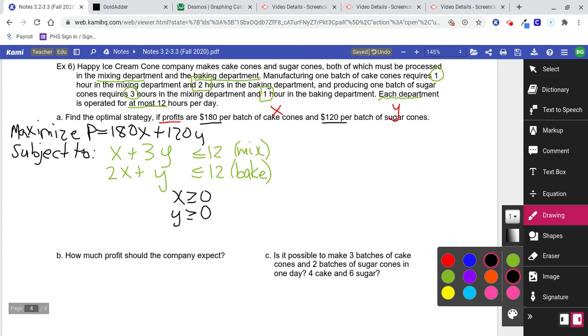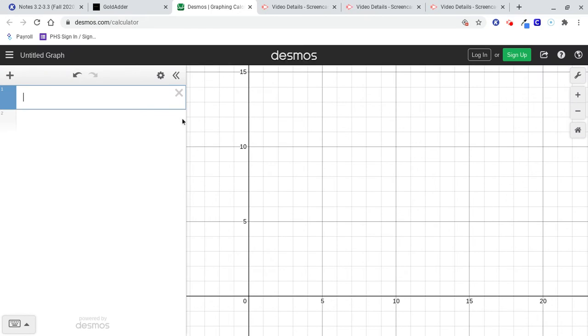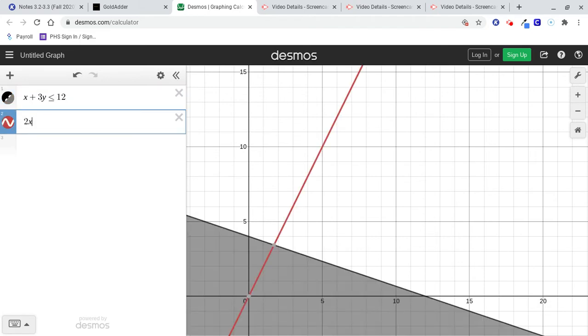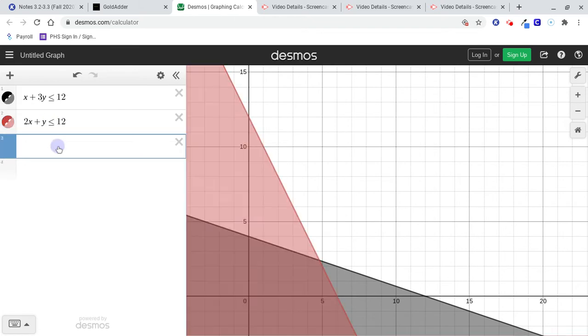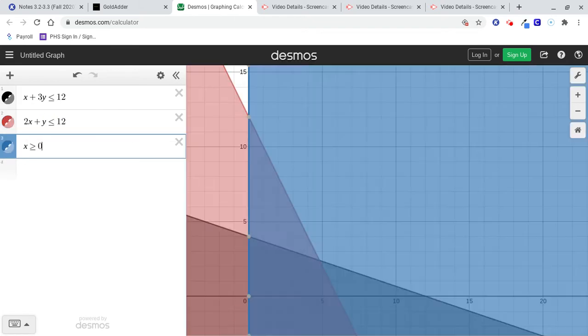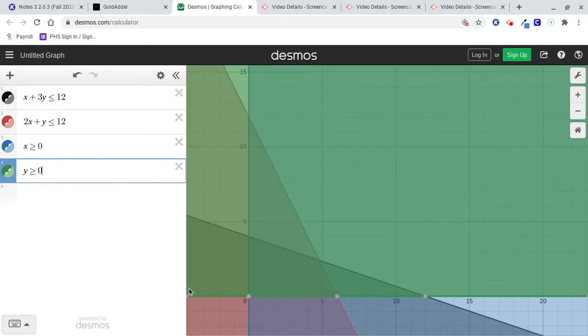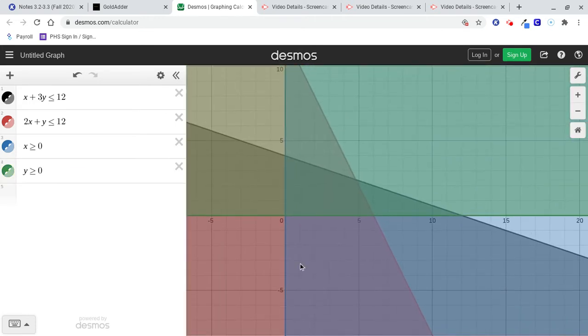So now let's graph. First constraint was x plus 3y is less than or equal to 12. Next one, 2x plus y is less than or equal to 12. X is greater than or equal to 0. Y is greater than or equal to 0. And there you have it.